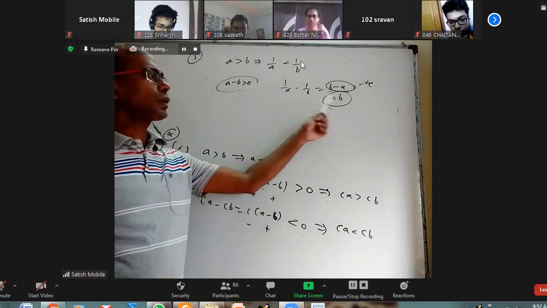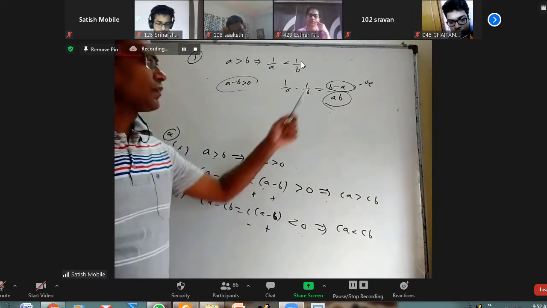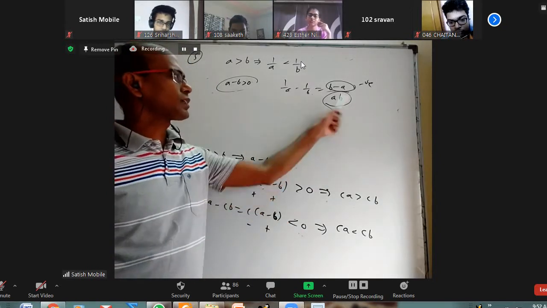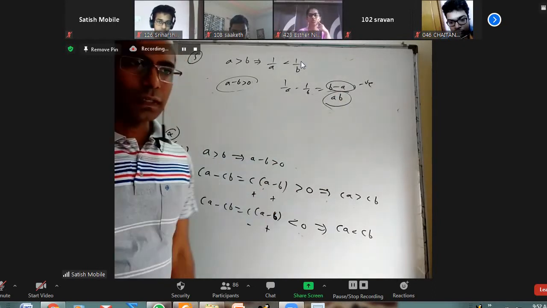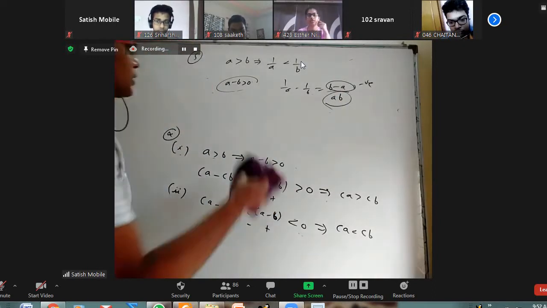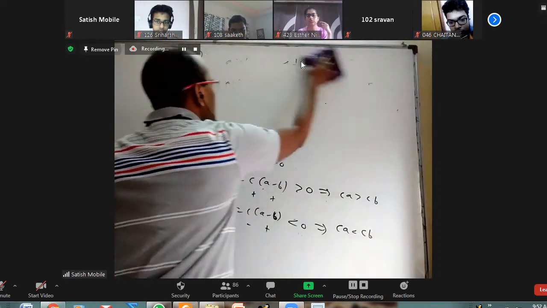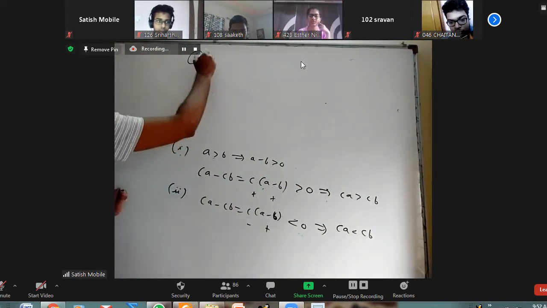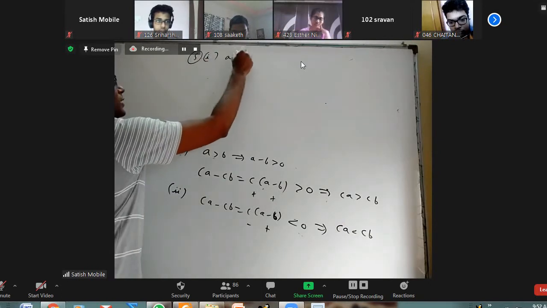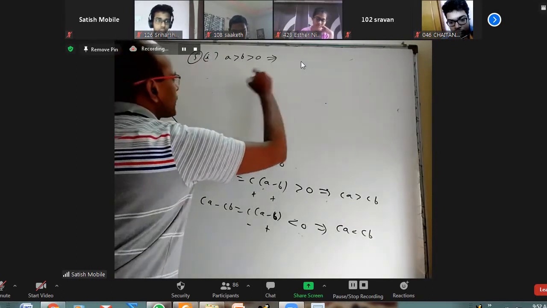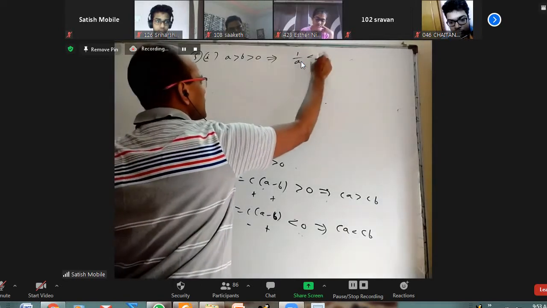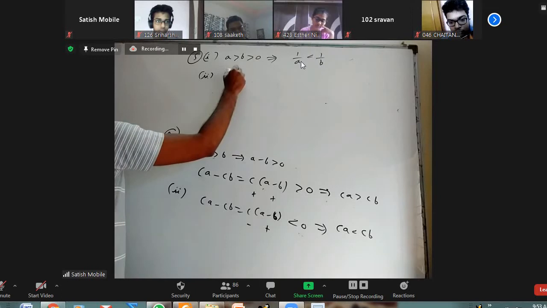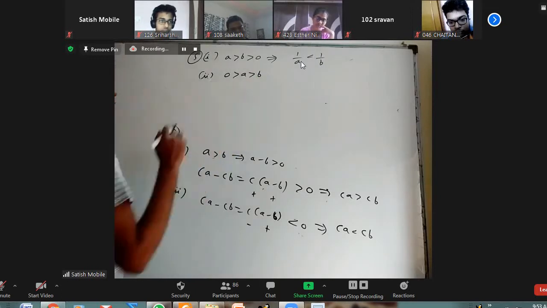If A and B both are positive, AB will be positive. If A and B both are negative, AB will be positive. When A is positive and B is negative, AB will be negative, and negative by negative will be greater than 0. So that's what comes. I want to write all those things here. Fifth one, first case: A greater than B greater than 0 implies 1 by A is less than 1 by B. Second case: 0 greater than A greater than B, that is both are negative.